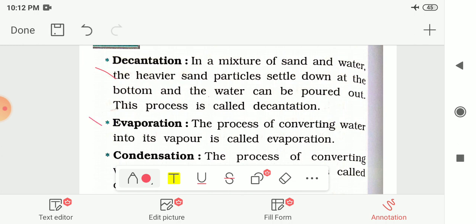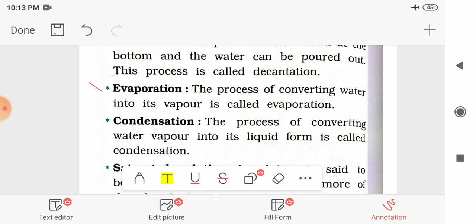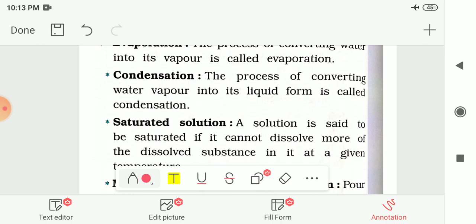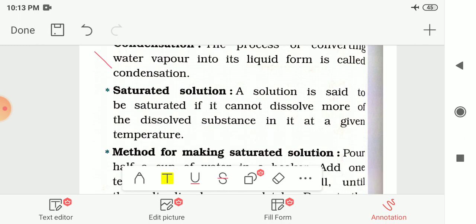The next method we had seen is evaporation. The process of converting water into its vapor is called evaporation. This is also one method to separate substances. Then after we had seen condensation. The process of converting water vapor again into its liquid state is known as the condensation process. This we had seen in the distillation process.